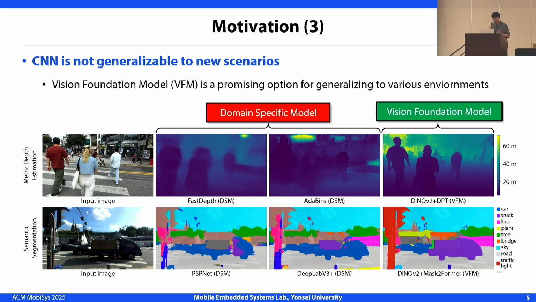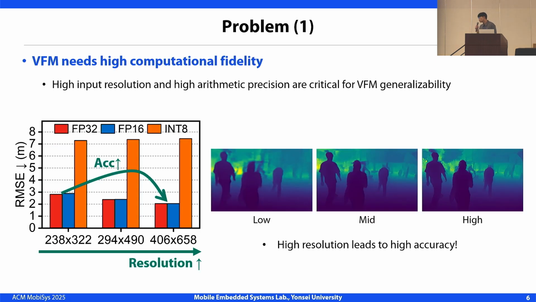Here, we compare CNNs with VFMs on real-world tasks like depth estimation and semantic segmentation. VFMs not only provide much clearer results, but also achieve almost 3 times higher accuracy in zero-shot prediction, demonstrating strong generalization across diverse environments. However, running VFMs on mobile devices introduces significant challenges due to their heavy computational demands.